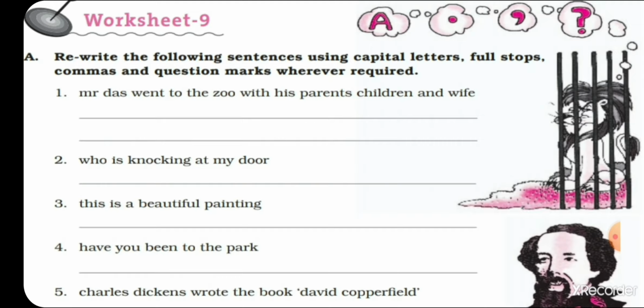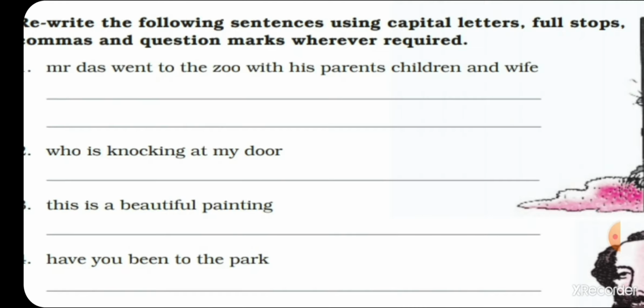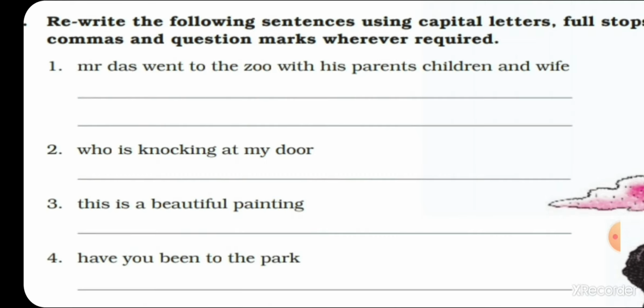The next one students, who is knocking at my door? Here W should be capital. Then at last put a question mark. Then third one, this is a beautiful painting. T should be capital here. Then at last a full stop should be there. Then next one, have you been to the park? Here students, H should be capital. And at last put a question mark. And in this way students, rewrite all these sentences and complete it.